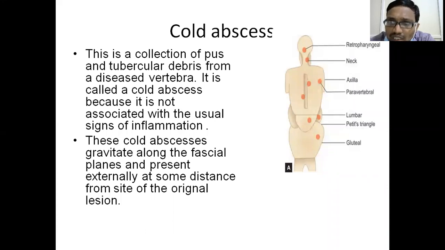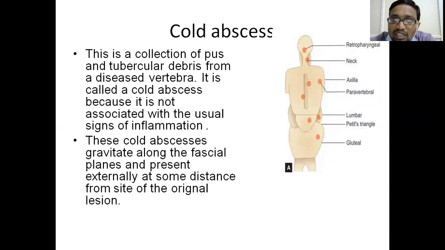If the immunity is not good, then the tuberculosis infection spreads from that vertebral body and tracks along the path of least resistance, usually along the blood vessels, nerve sheaths or ligaments, and presents at a place away from the site of involvement.